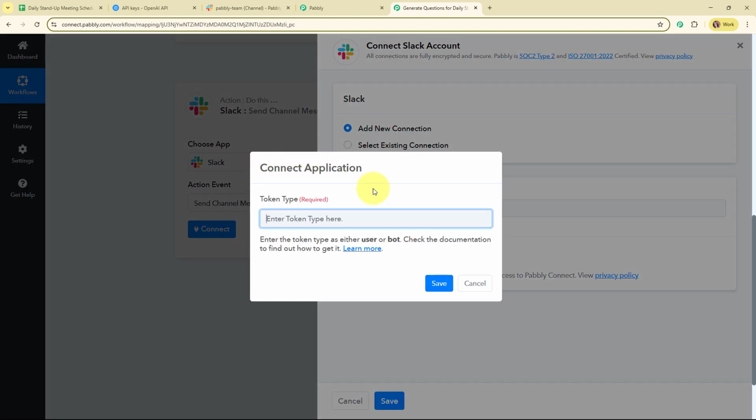To connect this application it is asking me to enter the token type. So it says enter the token type as either user or bot. Check the documentation to find out how to get it. So for now I'm going to select my token type as user over here.